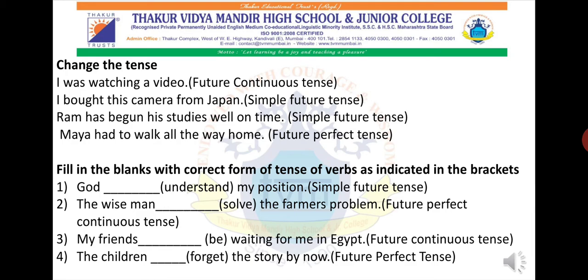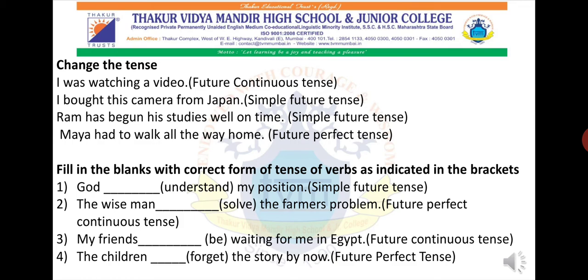The wise man dash the farmer's problem. Future perfect continuous tense. Now what is the structure for future perfect continuous tense? Subject plus will or shall. You all have to add have been, that is compulsory, plus main verb first form plus ing plus since or for, that is just if that particular sentence is telling about some particular time. Okay. Now, so what will come? The wise man dash. Will come or shall come?